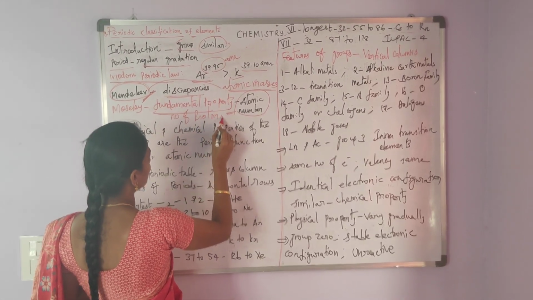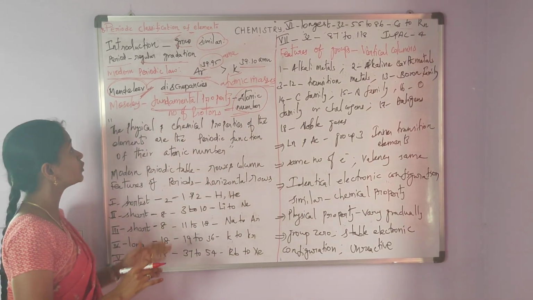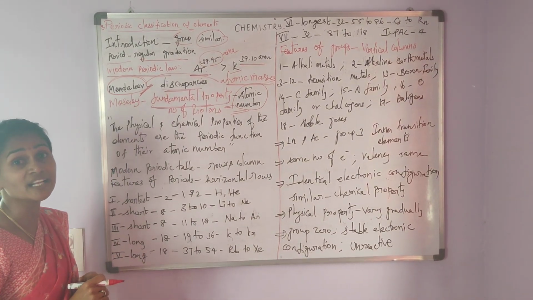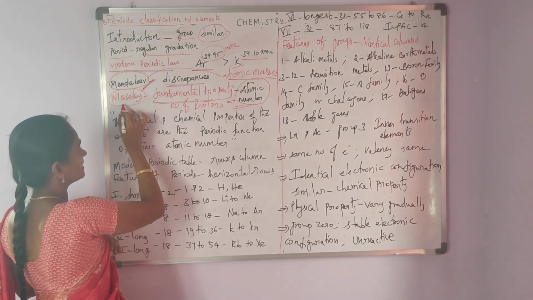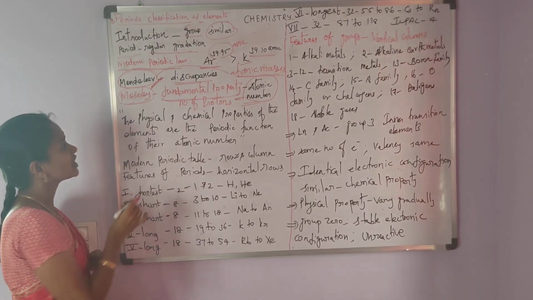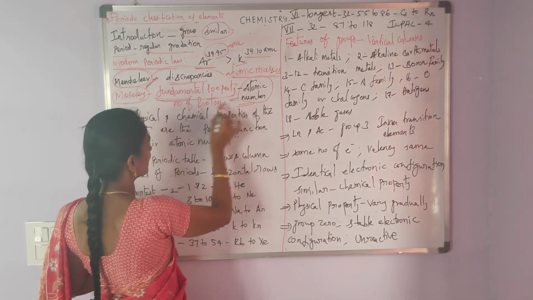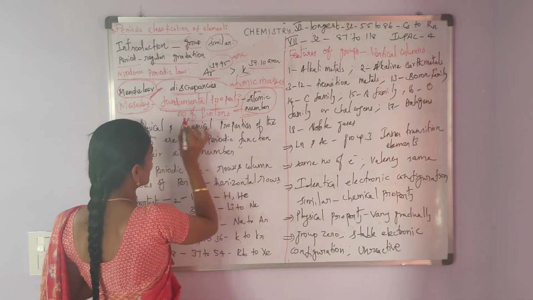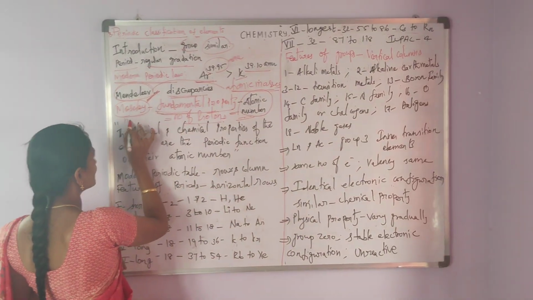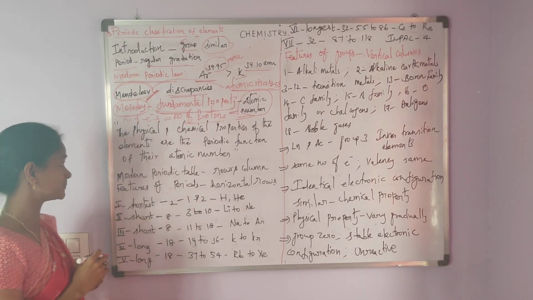This fundamental property was not known by Mendeleev and his co-workers. The British scientist Henry Moseley used the other fundamental property, the atomic number, that is, the number of protons. Atomic number is equal to the number of protons, which is equal to the number of electrons in a neutral atom.